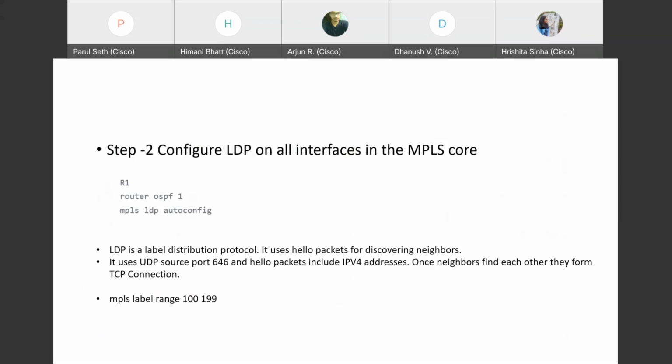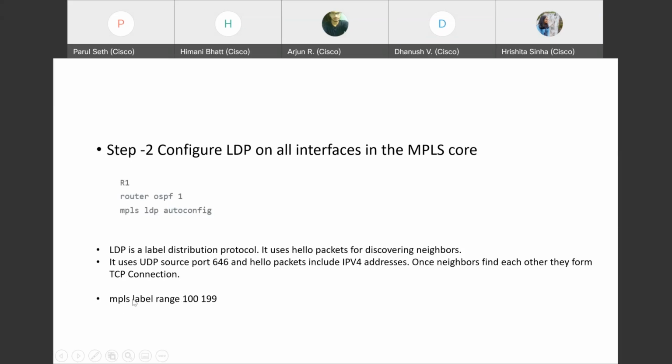Once the neighborship is formed, they will form a TCP connection because they can't use UDP, as they need a dedicated link for the LSP. So they'll use a TCP connection once the neighborship has been formed, and before that they'll be using UDP. For the TCP connection also they'll use the same port 646.